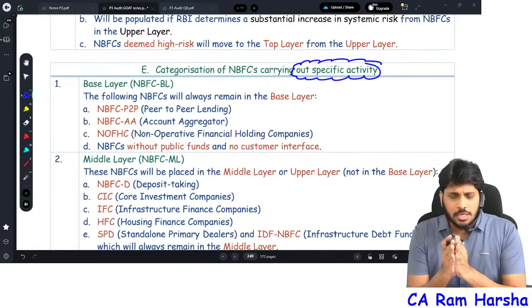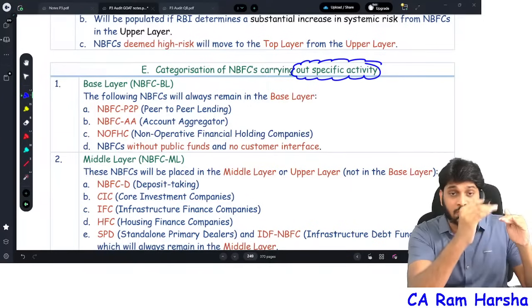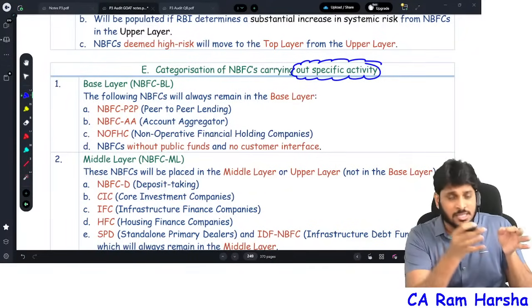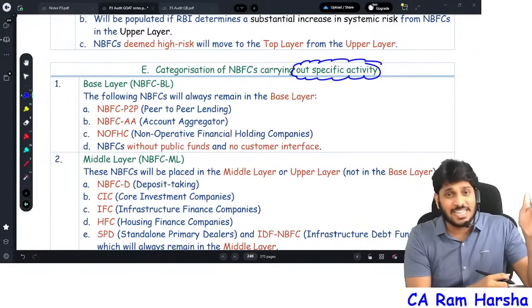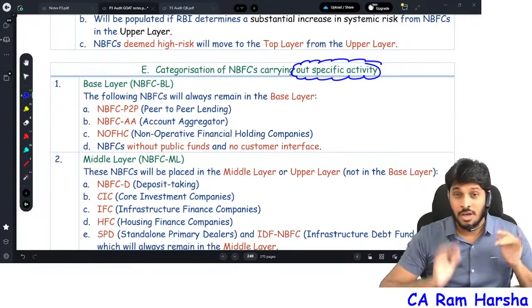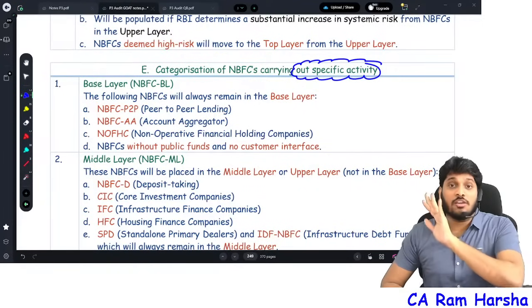However, for certain NBFCs, they are always base layer.